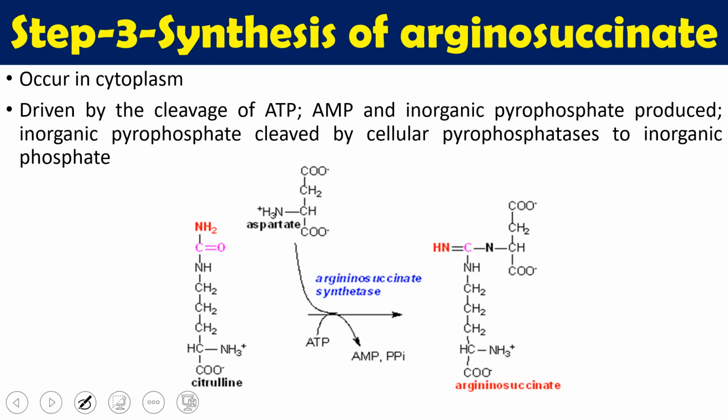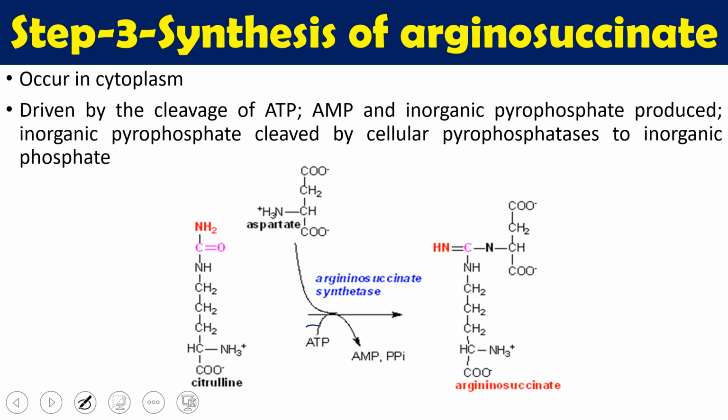The third reaction is the synthesis of arginosuccinate. Citrulline synthesis occurs in the mitochondria, but now it comes out of the mitochondria into the cytoplasm. In the cytoplasm it combines with aspartate, and here also we require ATP.